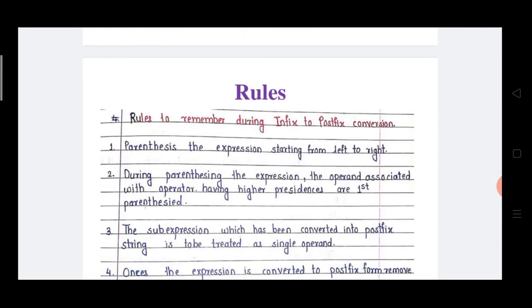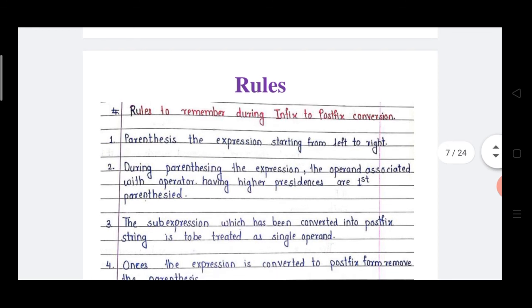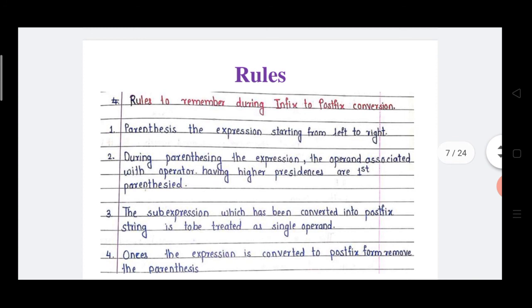Then we will discuss the rules to remember during infix to postfix conversion. The first rule is that parenthesis are put in the expression from left to right. Parenthesis means simple brackets. Rule number 2: during parenthesization, the operands associated with the operator having higher precedence are parenthesized first.